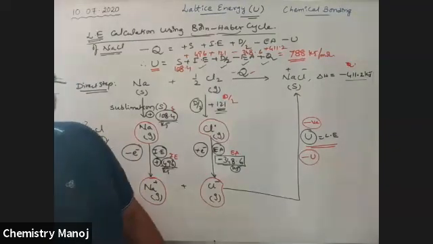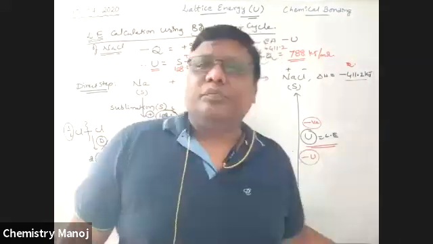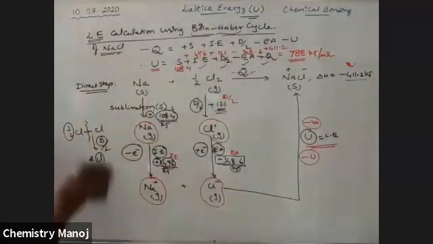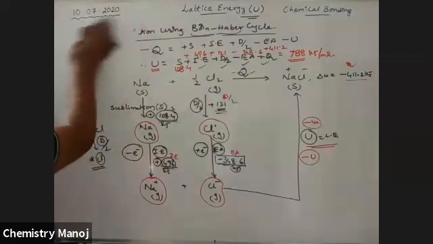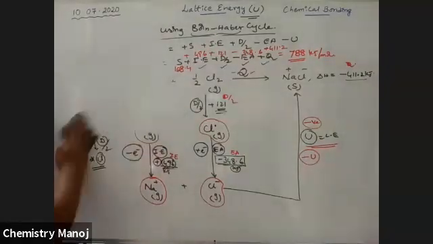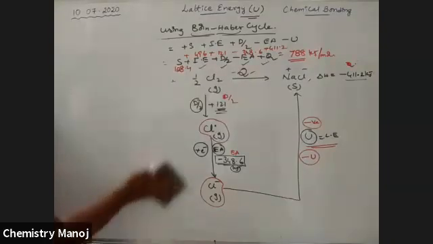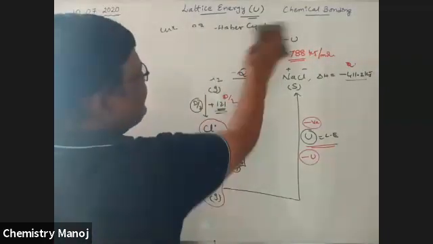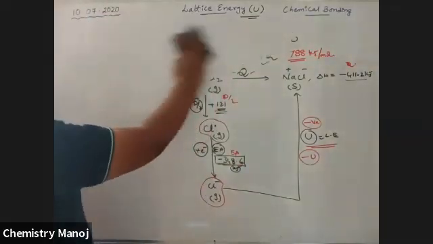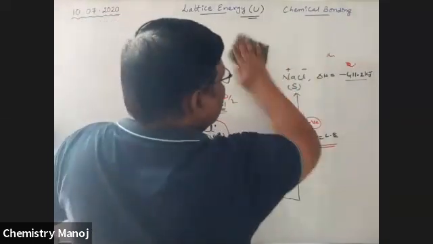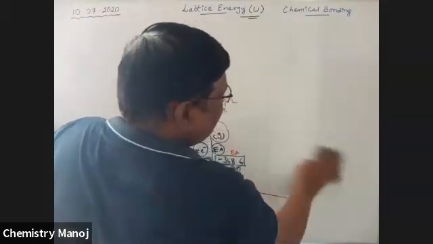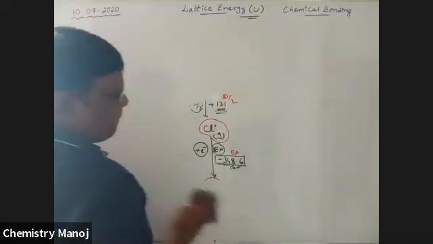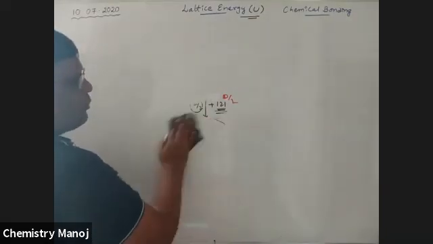So this is about your lattice energy calculation. So finally, how much is the lattice energy of NaCl? That is 788 kilojoule per mole.